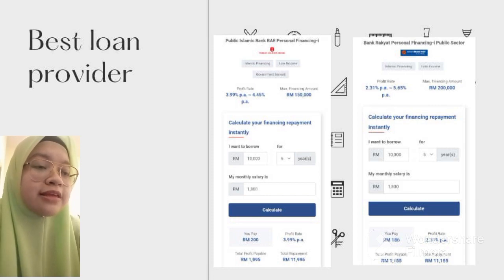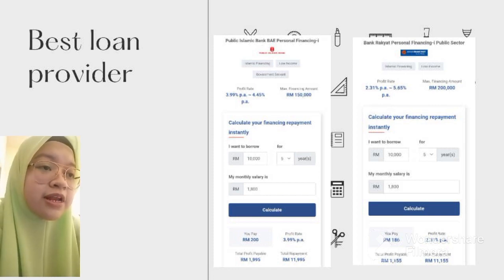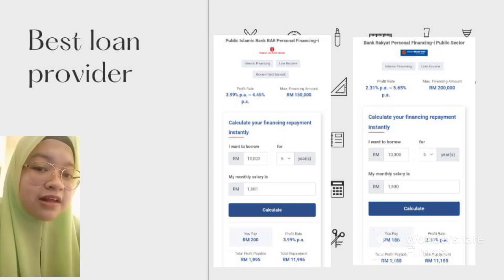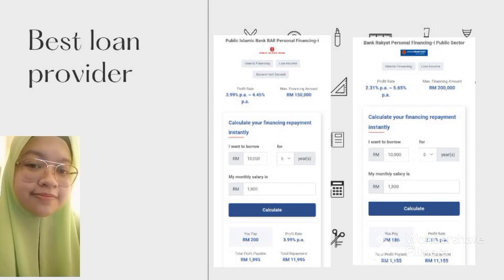Public Bank requires us to pay 11,995 at the end of the loan, while Bank Rakyat only requires us to pay 11,155 ringgit, if our business is under the public sector.